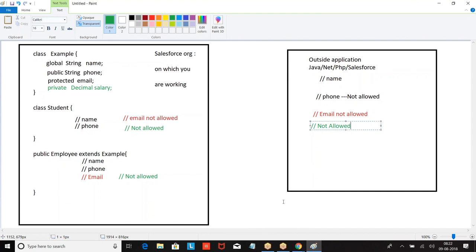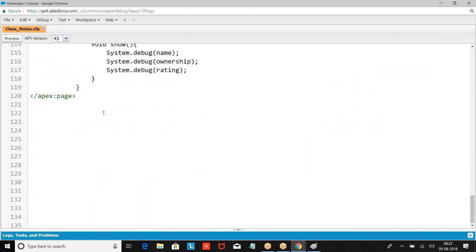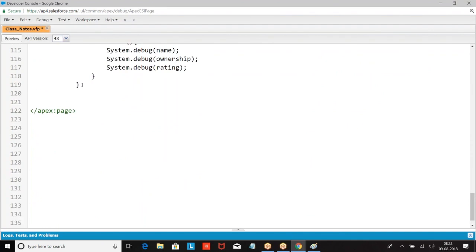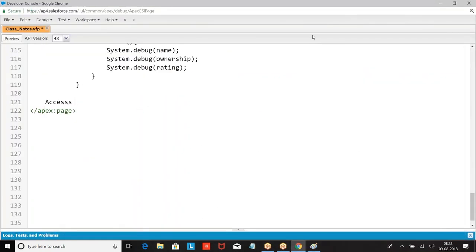Right. Now online, someone is asking a question. Yeah, Satish, one more question on this global part. For example, this class student has name as global, and also we mention a global variable as name. Class members are not accessed directly. If I say name, you will not straight away call name. You are supposed to create an object and call name. There will be a concept of object with the help of which we will be calling it. It's not directly the variable name which you will be accessing, right?